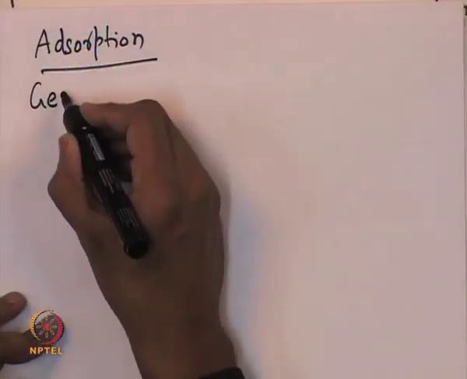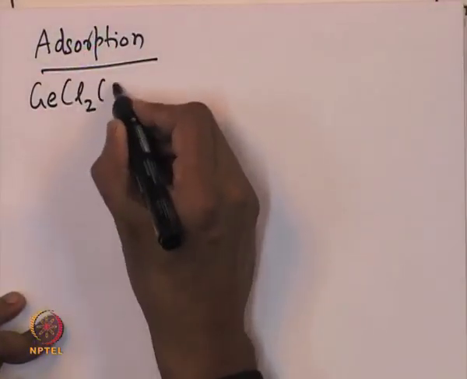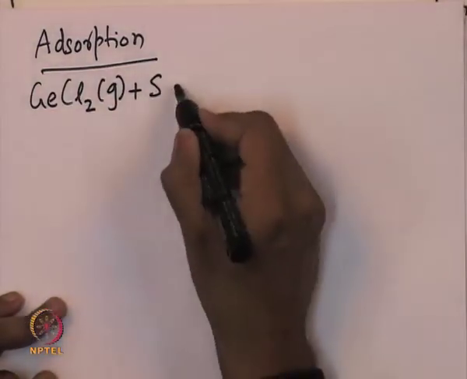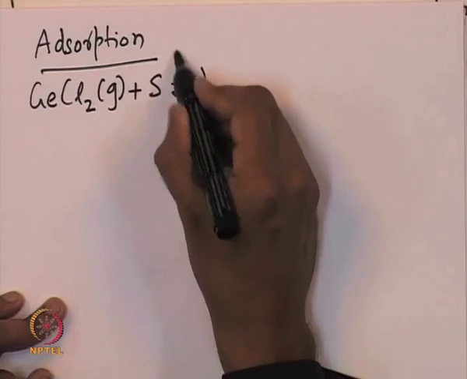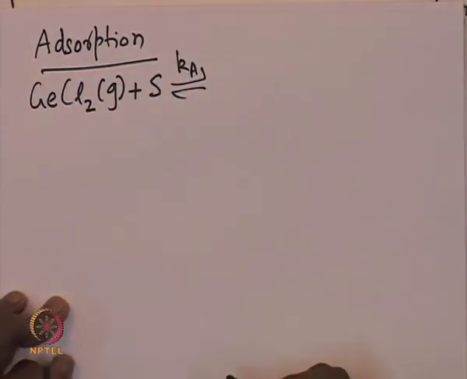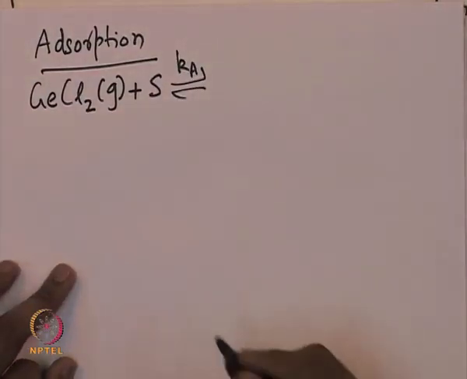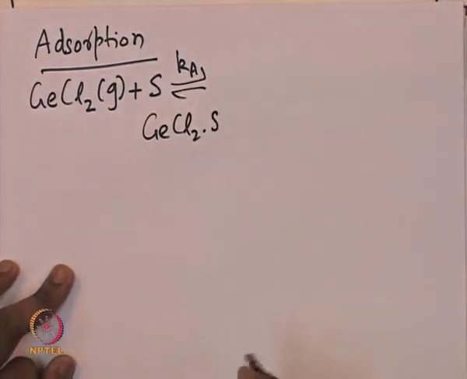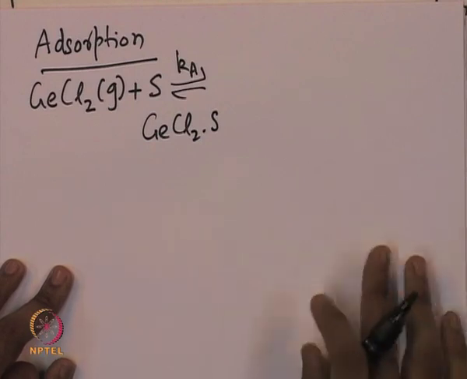One is the germanium chloride which adsorbs onto the vacant sites, and the hydrogen which adsorbs onto two vacant sites. So, the first adsorption step is GeCl2 in the gas phase plus a particular vacant site. Reversibly, it is an equilibrium process, and if Ka is the corresponding specific constant, it gets adsorbed and leads to the adsorbed germanium chloride adsorbed to the active site.